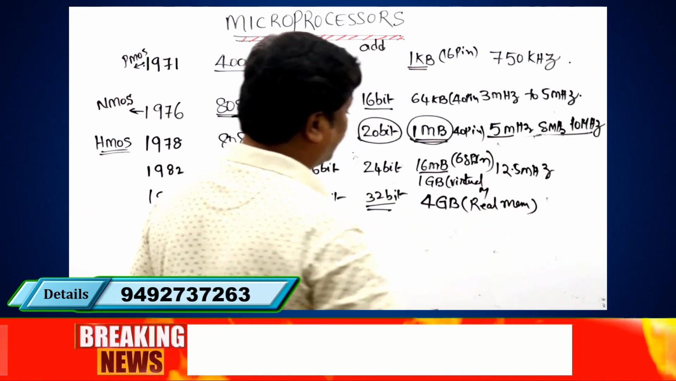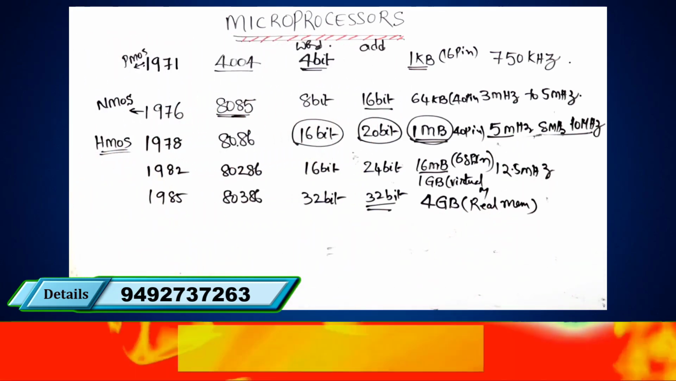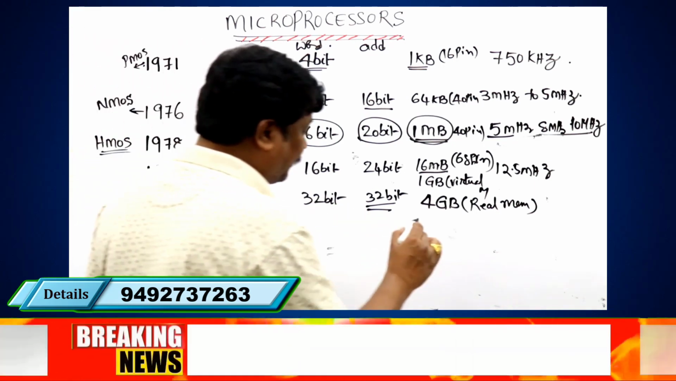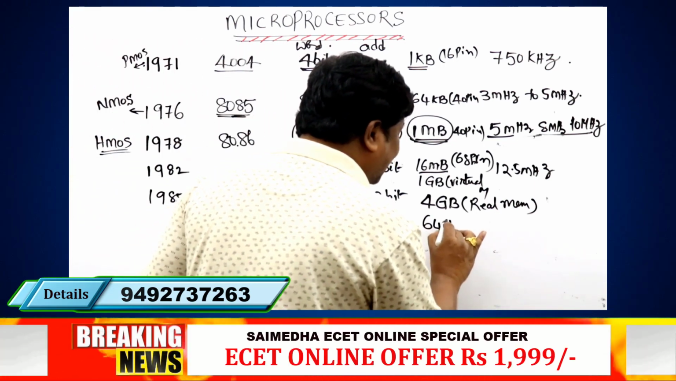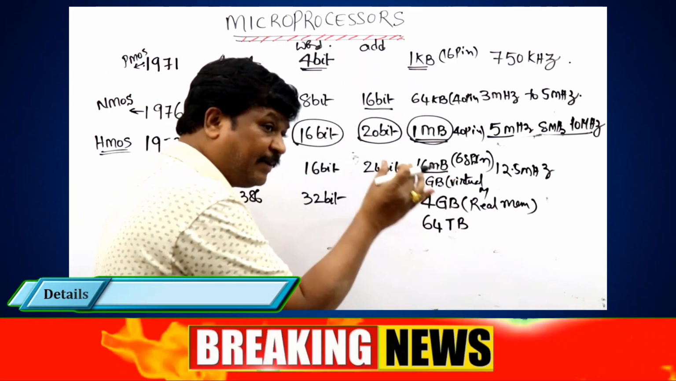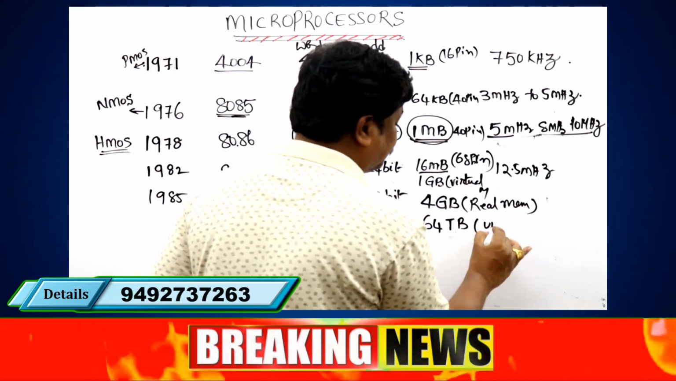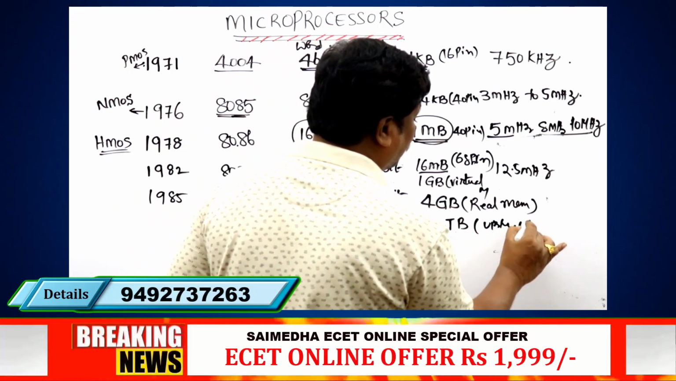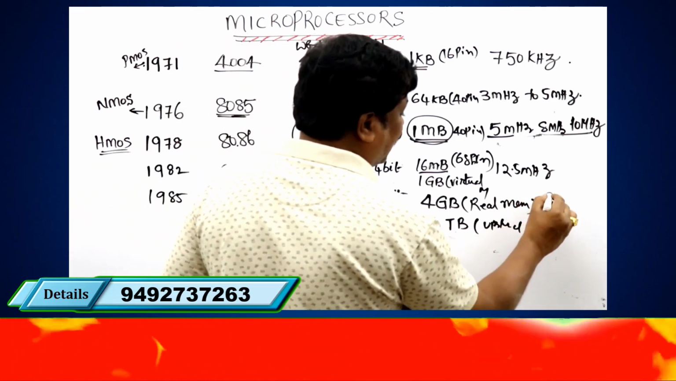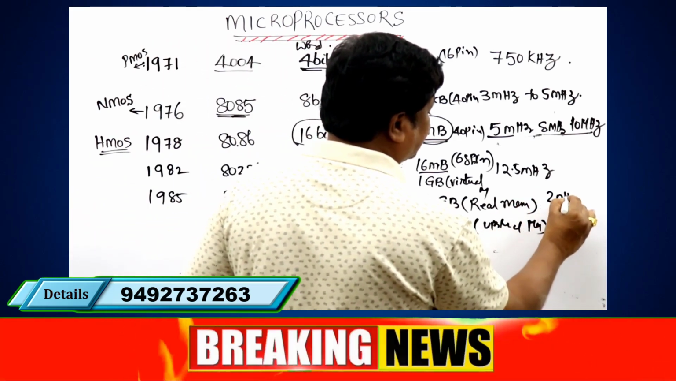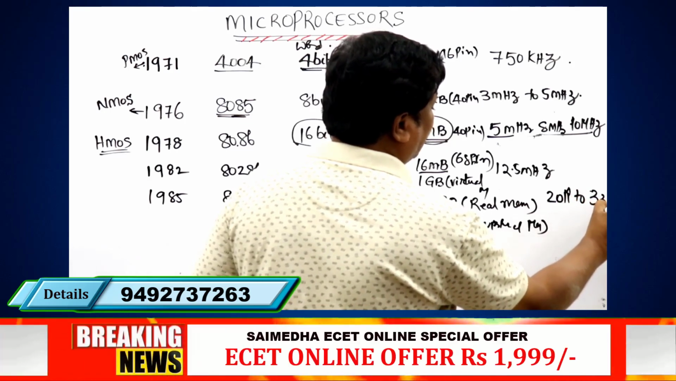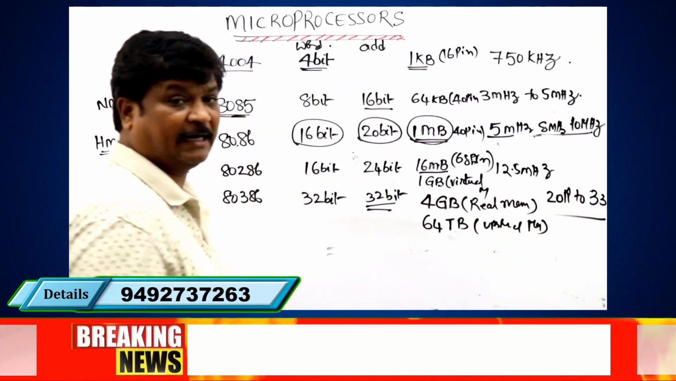Of course, here we also have virtual memory. How much is the virtual memory? 64 terabytes. Earlier it was only gigabytes; now you can see terabytes of virtual memory is available. And the clock frequency is 20 megahertz to 33 megahertz.